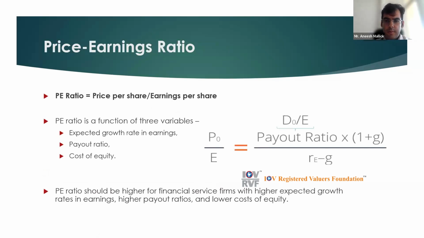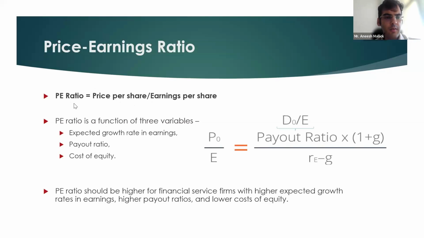Let's now move to the market approach. We'll be talking about two ratios in the market approach: price earning ratio and price to book ratio. P/E ratio is price per share by earning per share. If we have a peer set of listed comparables, we need their price per share or market price as of the valuation date, and then the earning per share to compute the P/E ratio.